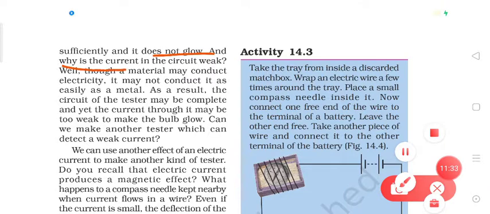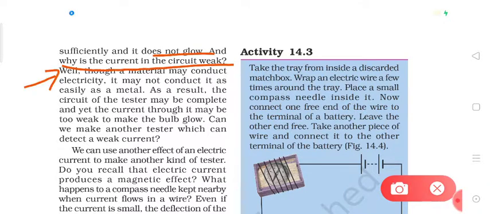And why is the current in the circuit weak? Well, though a material may conduct electricity, it may not conduct it as easily as a metal. So it may be possible that when we are dipping the two ends of the tester into the lemon juice, the bulb is not glowing very brightly but it is dim, right?